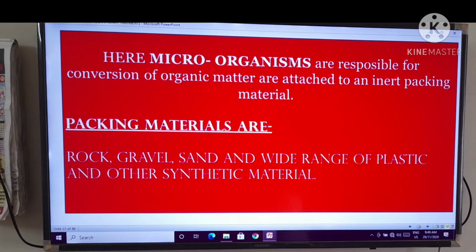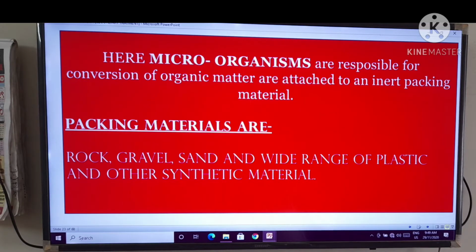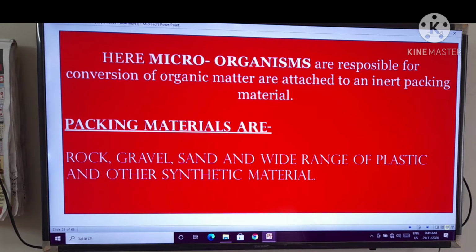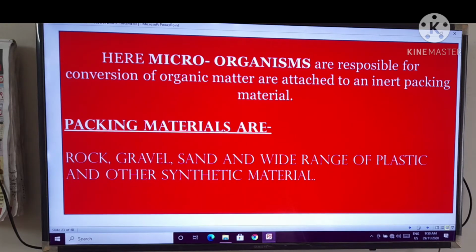Here, microorganisms responsible for conversion of organic matter are attached to an inert packing material. See, the main role is done by microorganisms, right? What are the packing materials? Rock, gravel, sand, and a wide range of plastic and other synthetic material, right?